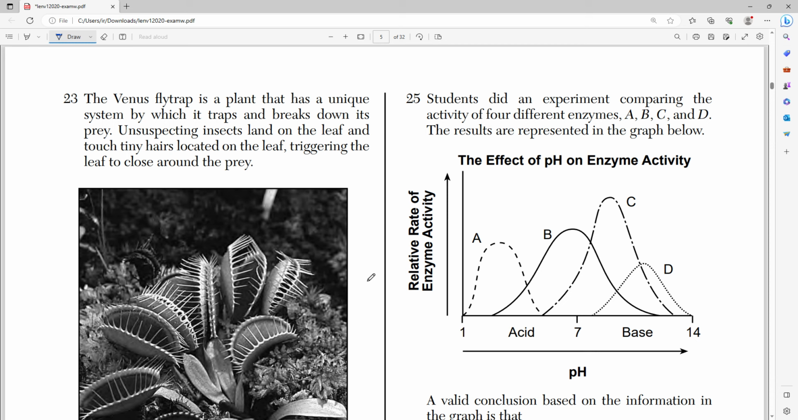23 says the Venus flytrap is a plant that has a unique system by which it traps and breaks down prey. Unsuspecting insects land on the leaf and touch tiny hairs located on the leaf, triggering the leaf to close around the prey.